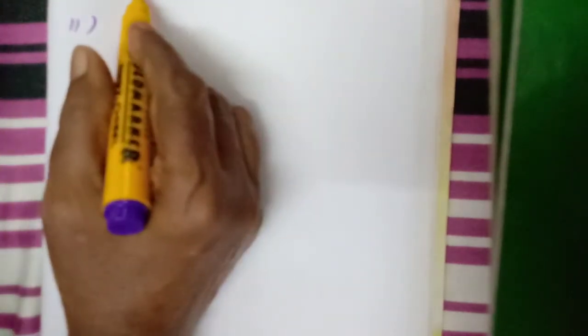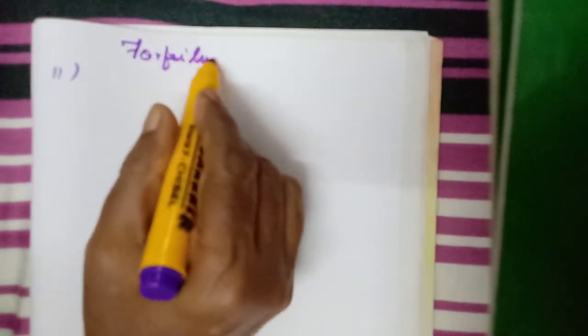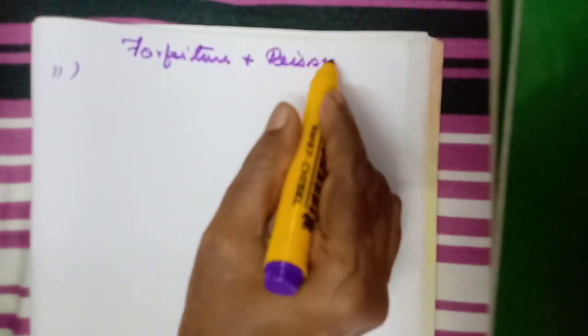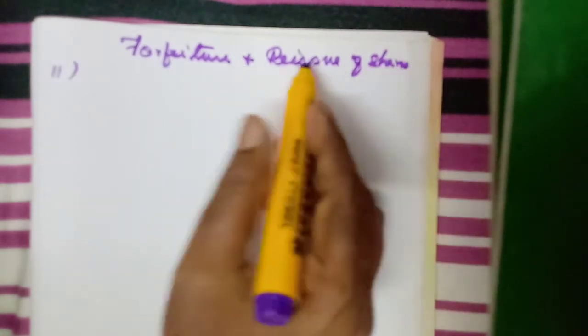Okay, students. So we will do today the 11th exercise that we were seeing. We were learning about the forfeiture of shares, forfeiture and reissue. The forfeited shares only will be reissued.